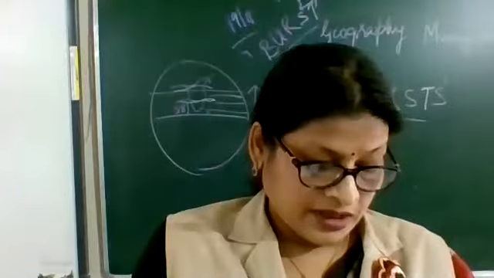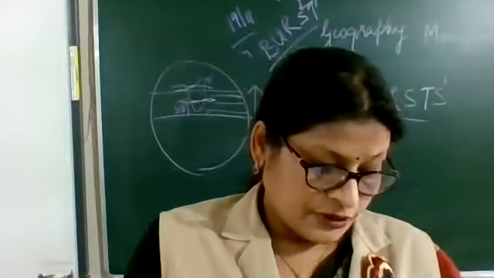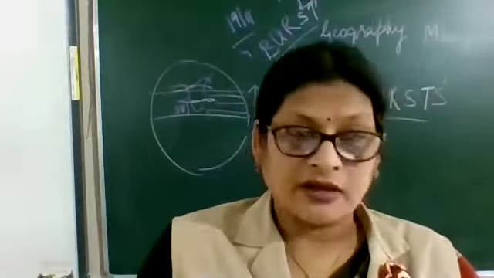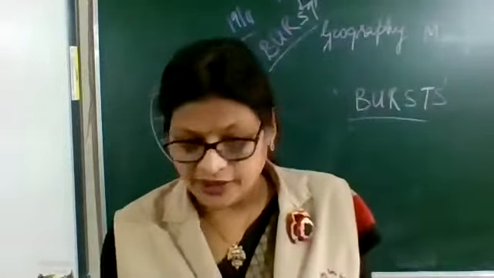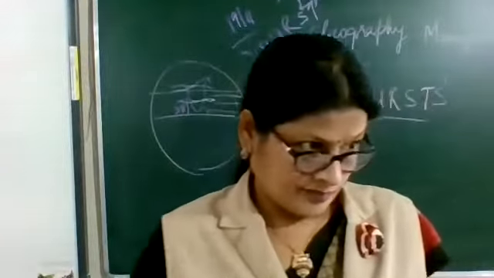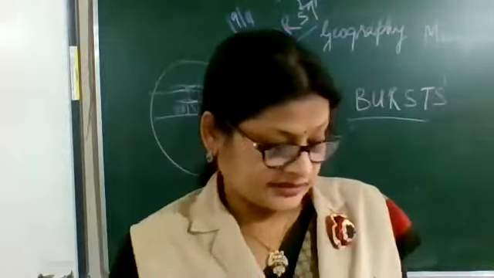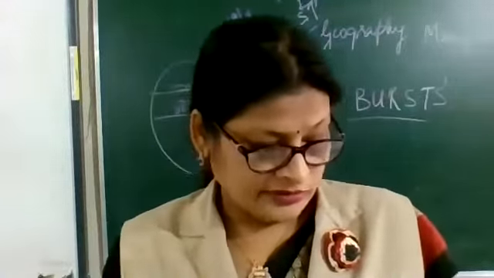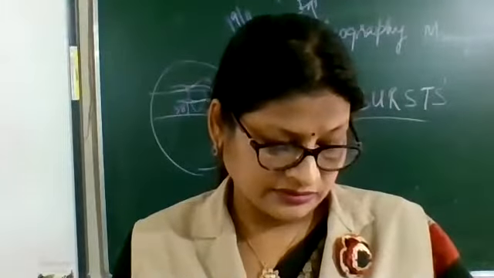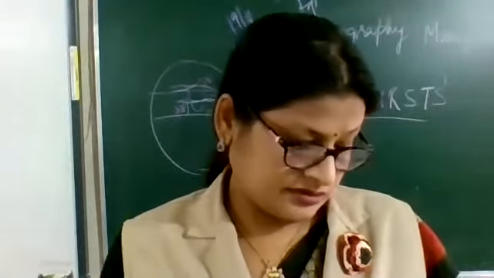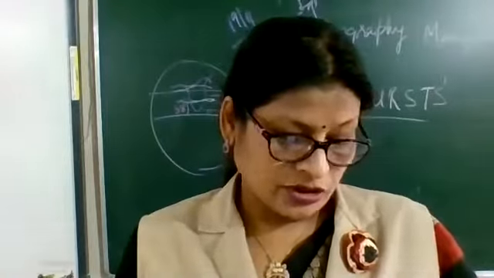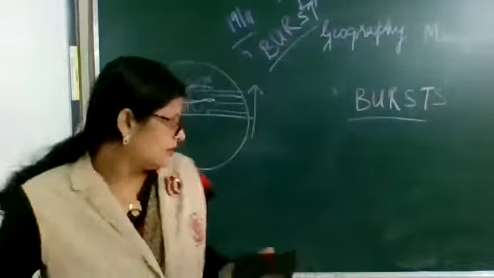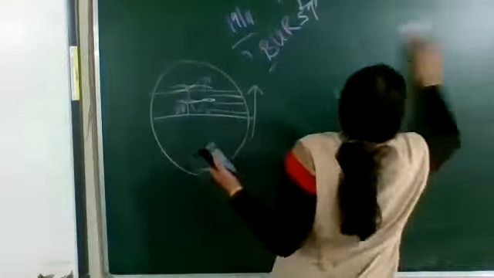B point, Kheda, Gujarat, put a dash, peasant satyagraha. C, Ahmedabad, in brackets Gujarat, put a dash, cotton mill workers satyagraha.